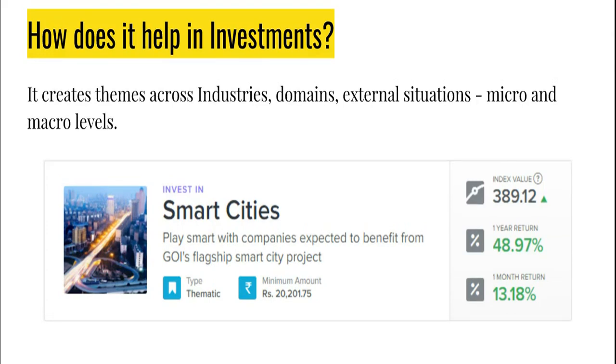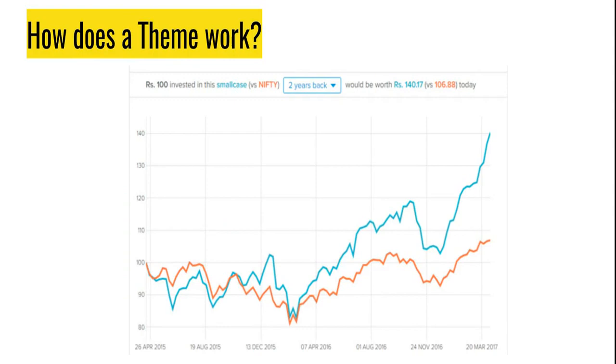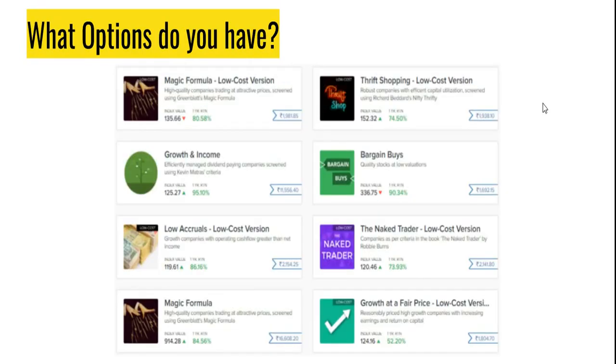Now, if you go inside it, you will see that there are a lot of graphs that represent the kind of growth these themes have returned in the past. For example, this is one of those themes here, and it has over the last 2 years seen this amount of growth. If you had invested 100 rupees, your investment by now would have been around 140 rupees, which is around 40% return. Basically, it requires investment and it requires a lot of time to be patient, and there are like 40 plus themes around this particular concept. Smart City is one of those, and there are 39 more to go along with.